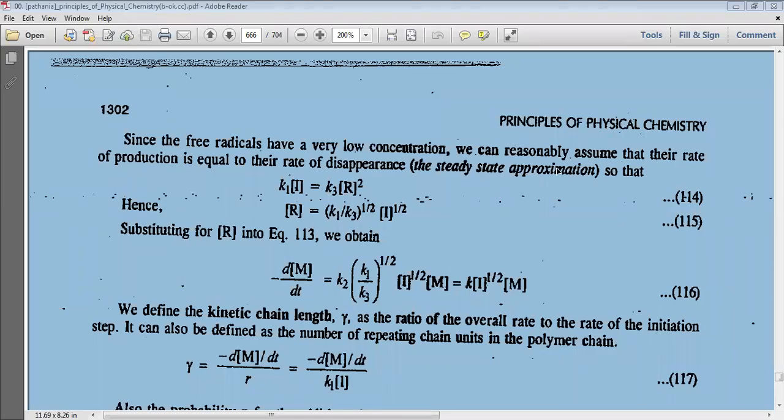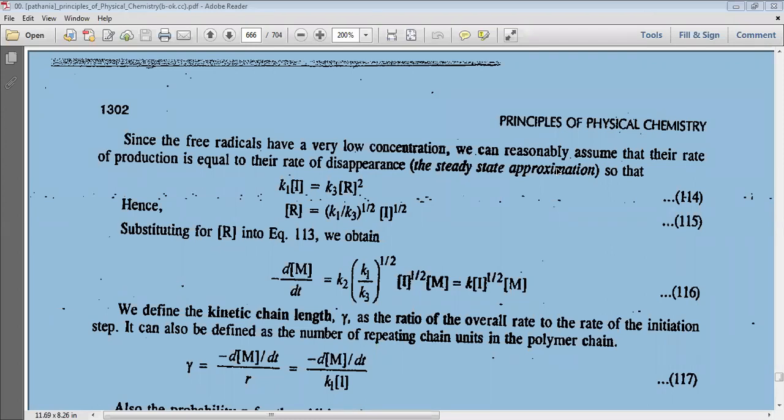Hello everyone. In the last class, I have already discussed the mechanism of polymerization, different kinds of mechanism like addition polymerization and condensation polymerization, and also discussed the kinetics of addition polymerization. I have discussed